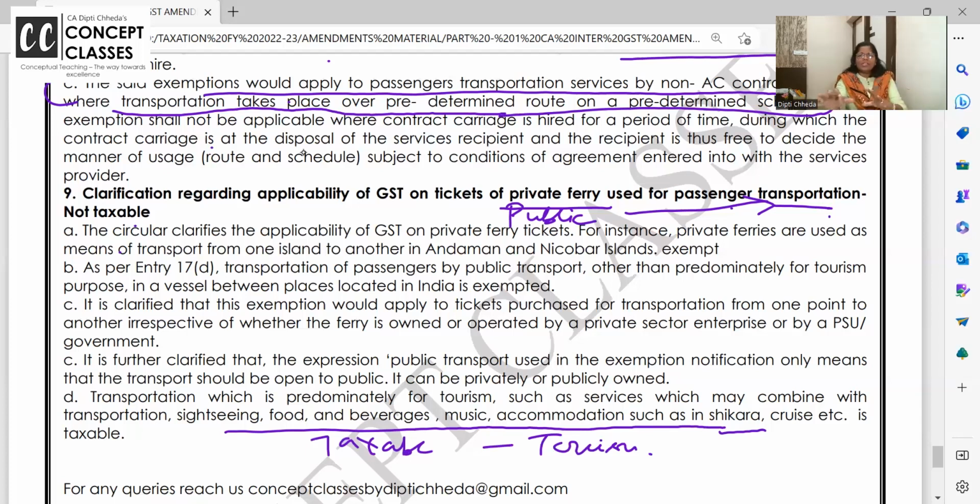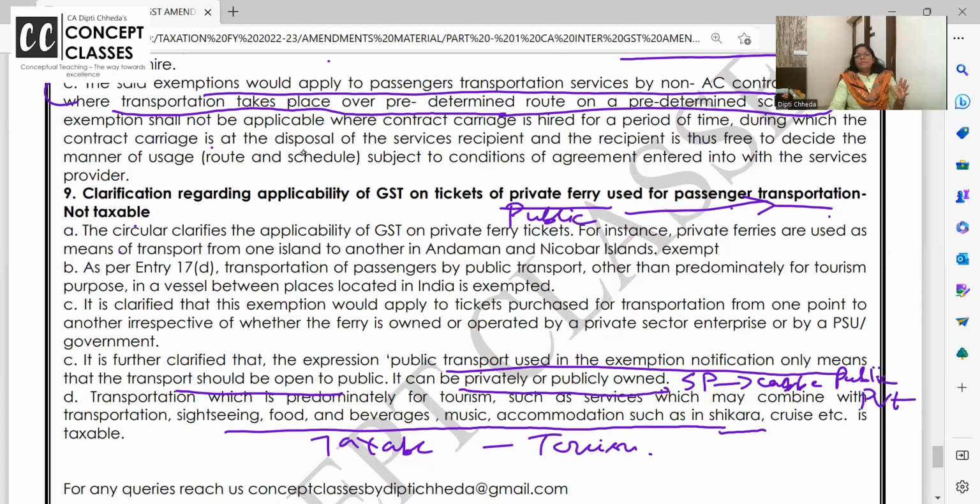So for public transport, even if private transport is used, the exemption means that the transport should be open to the public. Anyone can come, anyone can go. It can be privately or publicly owned. The service provider, if you want, you can write here: service provider can be a public transport company or private.